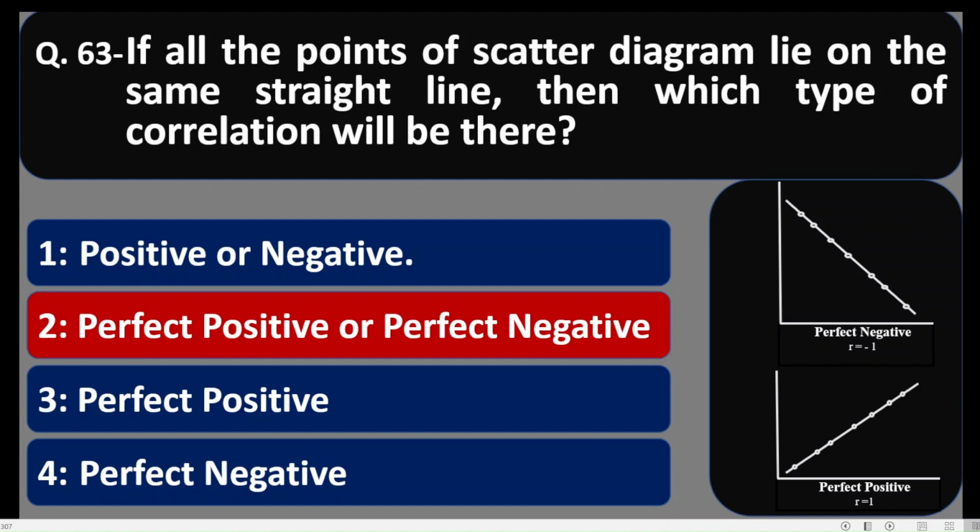Two types of lines can be obtained like this. The first scatter diagram shows the perfect negative correlation, where all the points are lying on the same straight line. The line is going lower right from upper left. In the second diagram all the points are lying on the same straight line, and the line is going upper right from the lower left. So that is the example of perfect positive. Only these 2 situations will be there in the situation given here in the question. If all the points of a scatter diagram lie on the same straight line, then there will be either perfect positive or perfect negative. Option number 2 is correct.